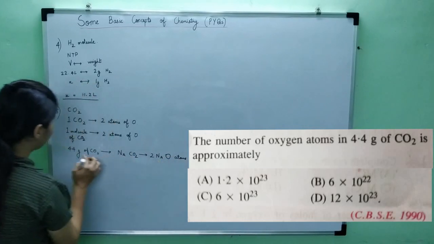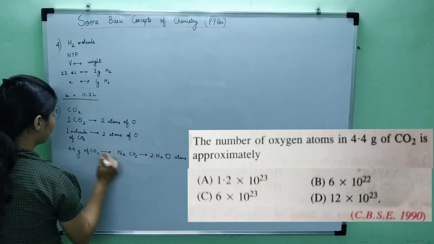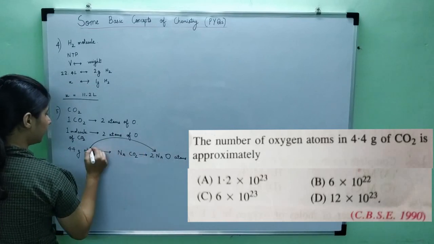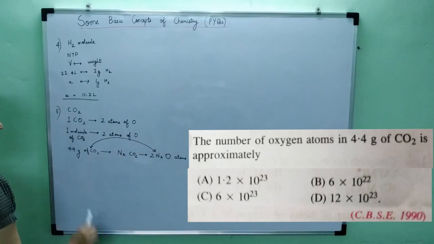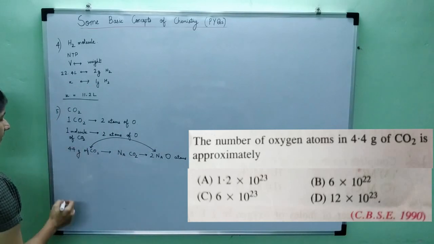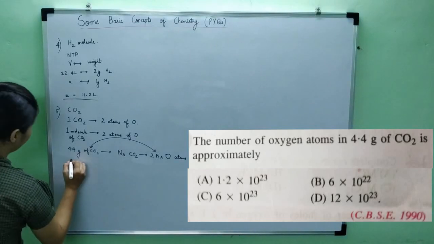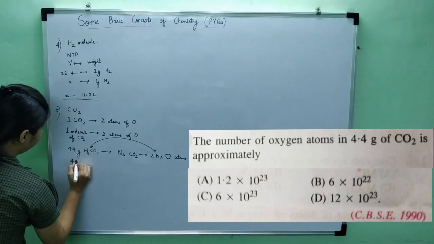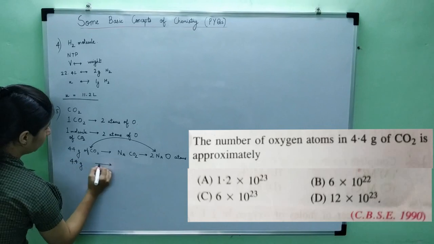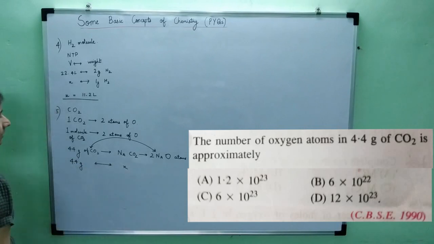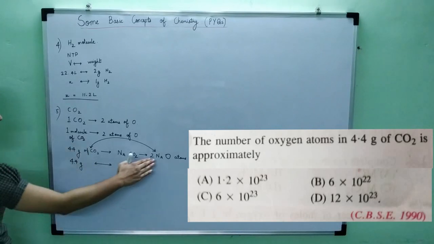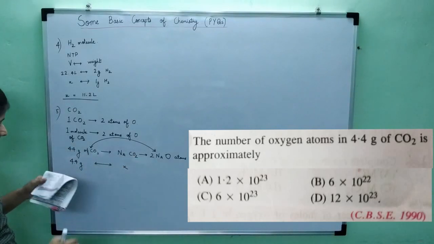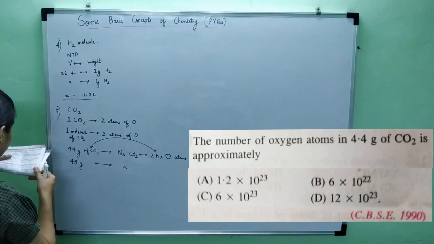So I have to take the relationship between this and this, because I know the relation between these two. Now what is given? 4.4 grams. For 4.4 grams, what would be the number of atoms? Let's say that is X. Now if you see, the weight is divided by 10, so this will also come to 1/10 of the value if you look at the options.